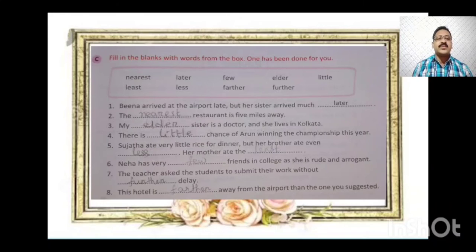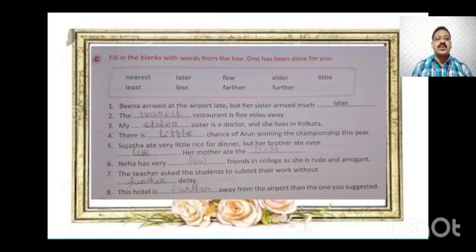Little, less, least. Sixth one: Neha has very few friends in college as she is rude and arrogant. Seventh one: the teacher asked the student to submit their work without further delay.